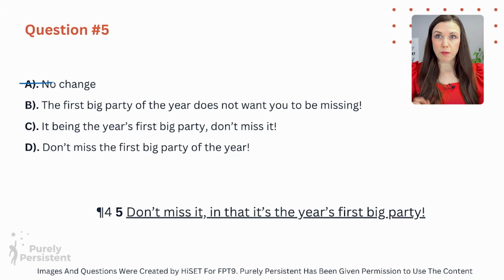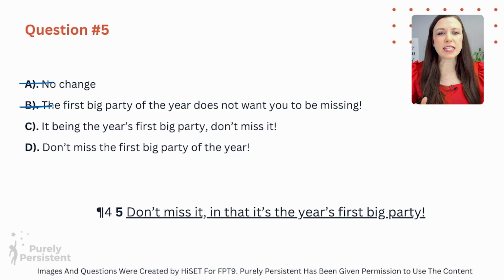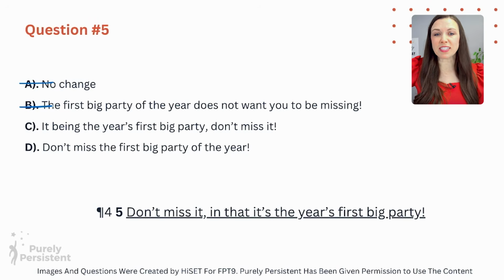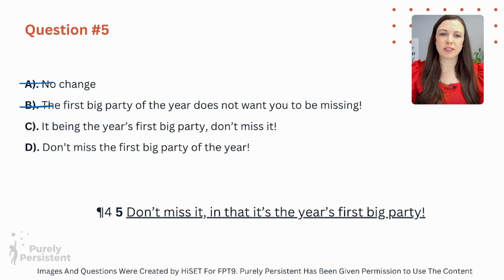Okay, B. Remember, we're talking about a flyer. The first big party of the year does not want you to be missing. Can a party have feelings? Can it be wanting you to miss? No. So B's not the answer either. C is: this year's first big party, don't miss it. That one's sounding okay, right? D: don't miss the first big party of the year. There we go. That one just rolls off the tongue. It sounds better. It's less wordy. So D is our answer.